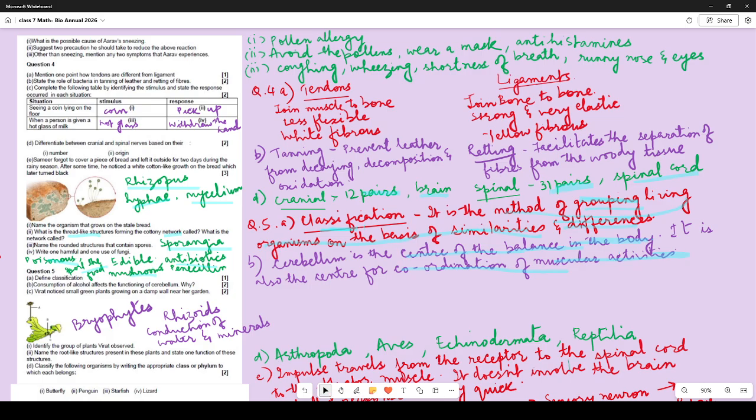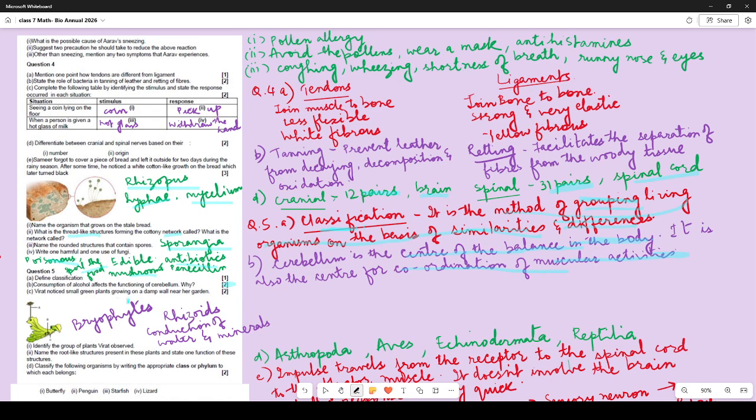So not just the balance of the body, any muscular activity which requires a coordination, like picking up something or putting something down. So that is also affected: यहाँ पैर रखना है, वहाँ चले जा रहा है. All these symptoms or all these indications we see when a person has consumed alcohol. So ये दोनों reason लिखना था because it was of 2 marks. So if you have written 1, then you will get 1 mark.